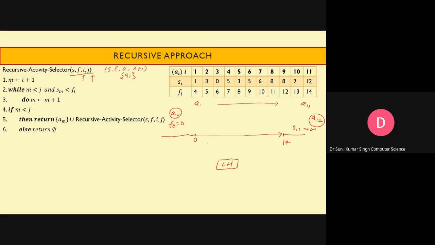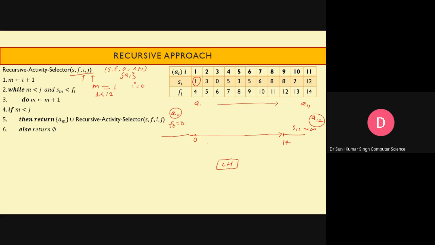Now look at the value of m, which is i plus 1. So here m is equal to 1. Now, is m less than j? So 1 is less than, what is the value of j? It is 12. Yes, it is true. And now, is Sm less than Fi? What is Sm? Sm is nothing but S1. And what is the value of i initially? It is 0.